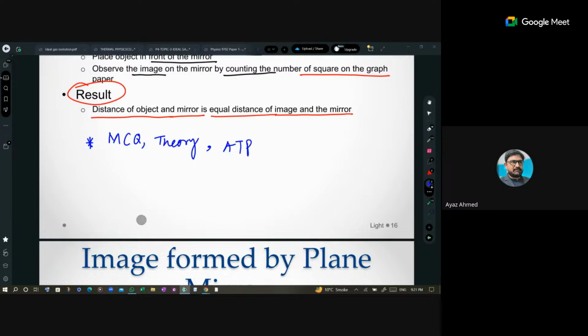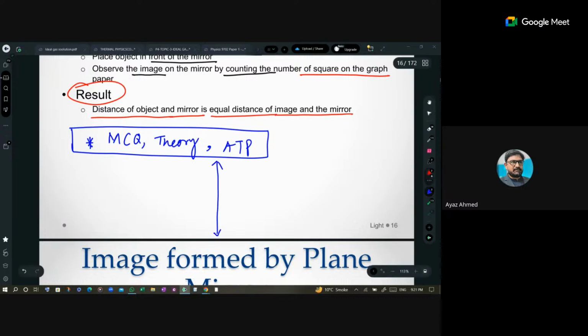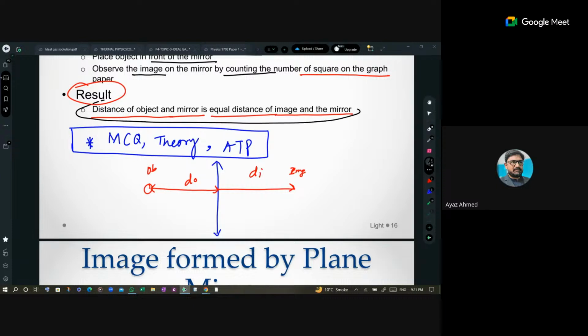So the image, that is, the distance of the object from the mirror must be equal to the distance of the image. This is your object, and its distance will be, let's say, the distance of the object. The image will be formed at an equal distance. I will explain this further ahead. It is the distance of the image. So this is your image over here. We will talk about that in detail, but this was the conclusion from that graphical experiment.